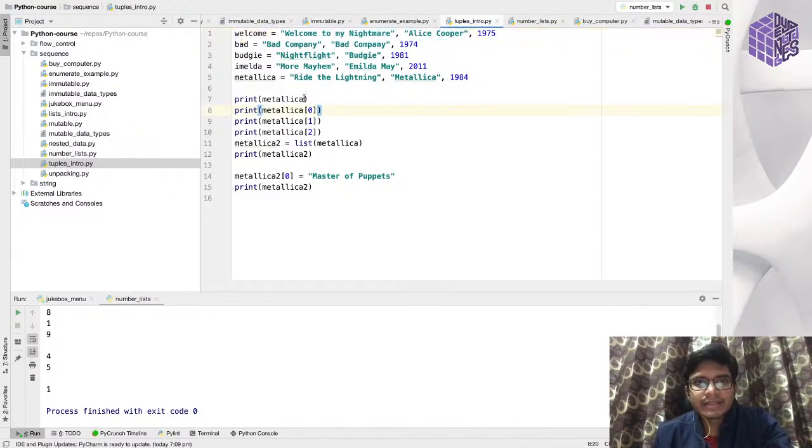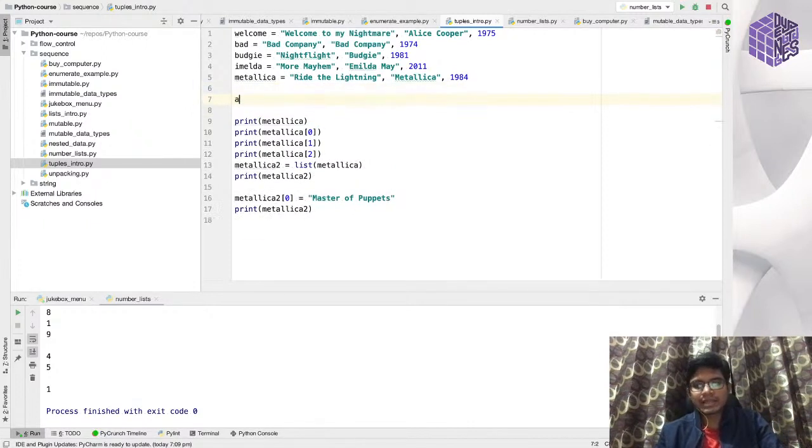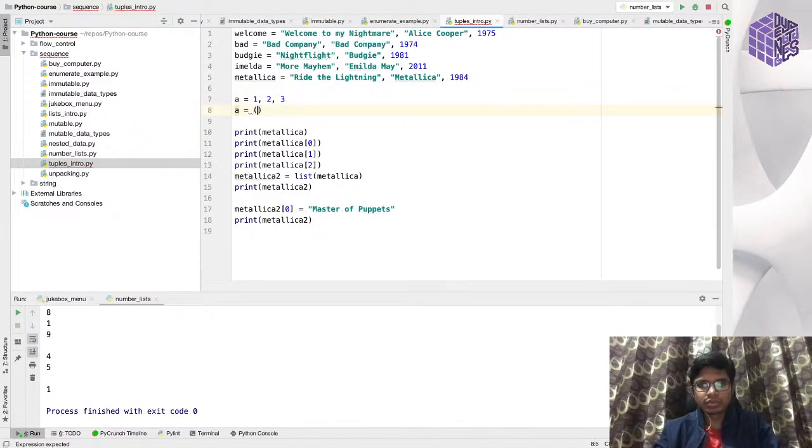In this example, I am declaring these five tuples. The syntax of declaring a tuple is, you assign a variable 1, 2, 3, or you can also do this 1, 2, 3. Both the syntaxes are the same.